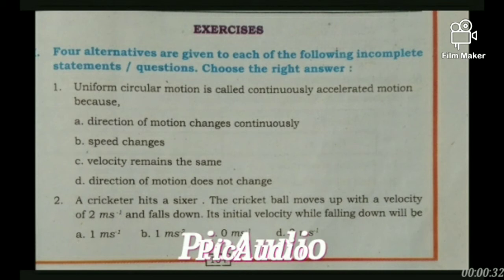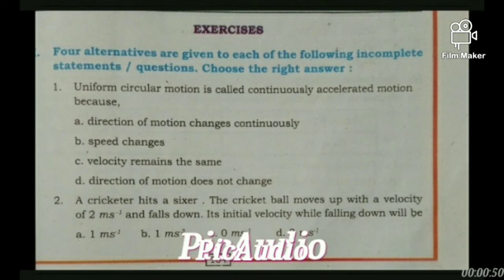Uniform circular motion is called continuously accelerated motion. They are asking you why. The answer is very simple.